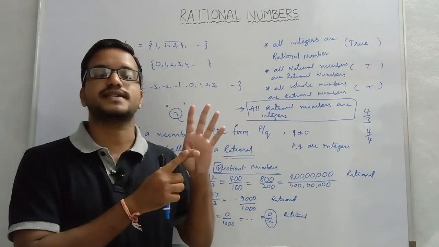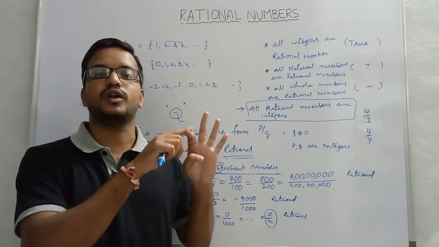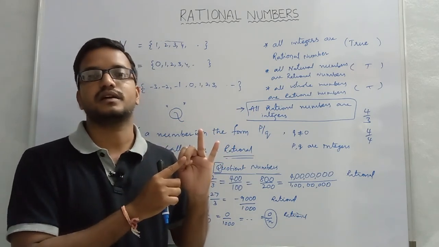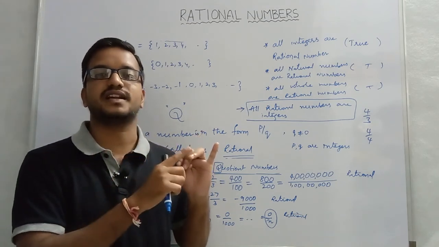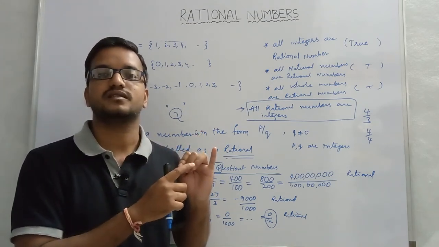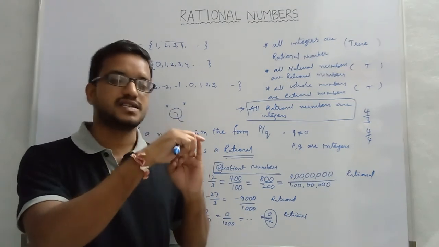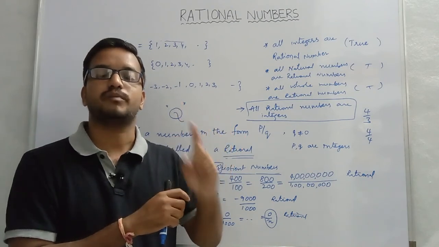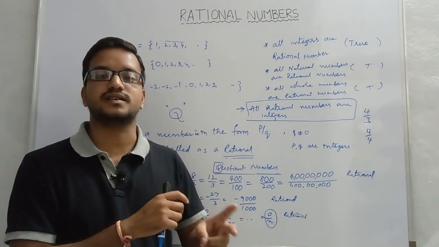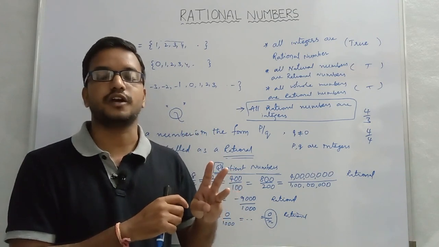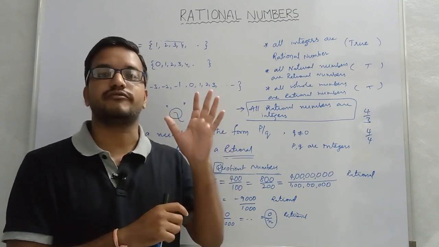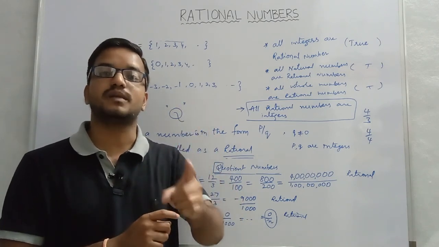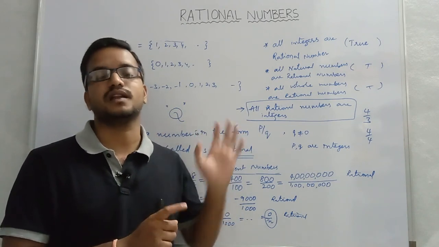Every natural number is a rational number, every whole number is a rational number, every integer is a rational number, and every fraction is a rational number. Every decimal is also a rational number. In fractions you have proper fractions, improper fractions, mixed fractions. So that's why remember, every fraction is a rational number and every decimal is also a rational number.